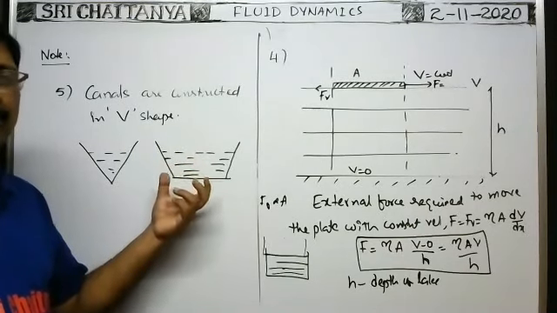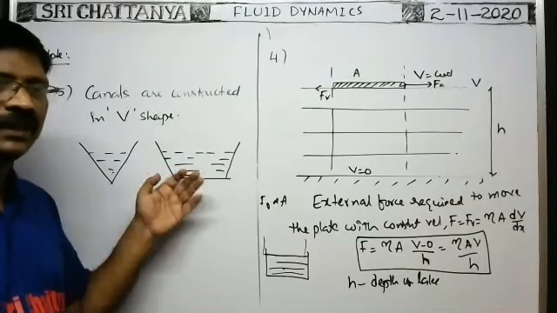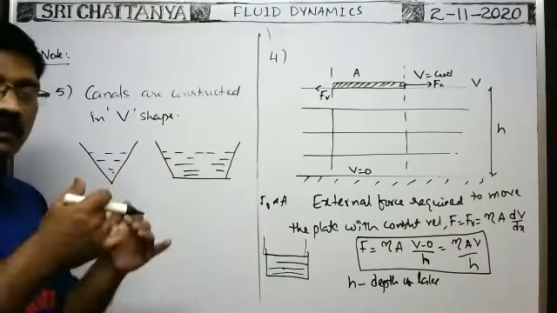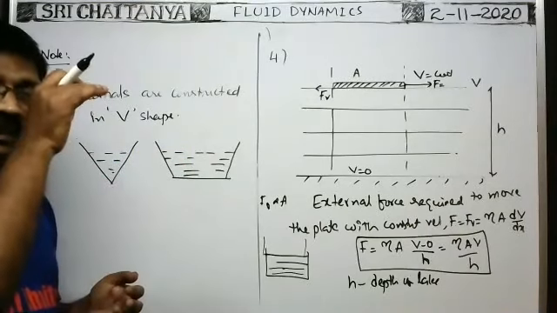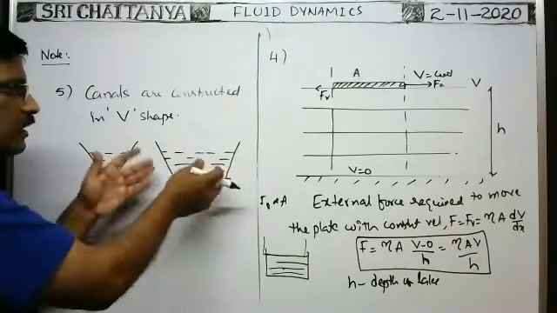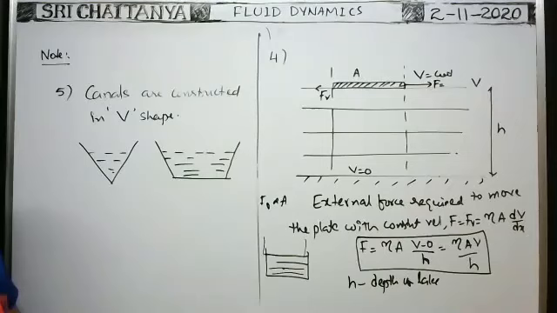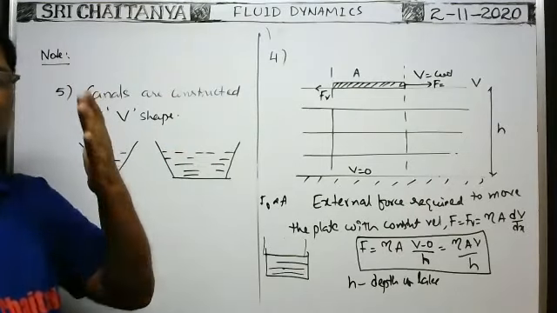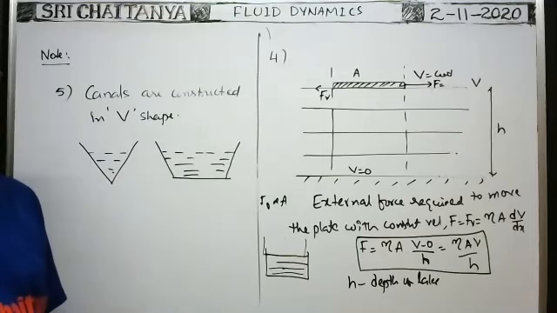That's why the increase in viscous force due to pressure is minimized by the decrease in area of contact by constructing the canals in the form of V shape. Due to that, even the lower liquid layers go through longer distances in the canals. That's why canals are constructed in V shape.